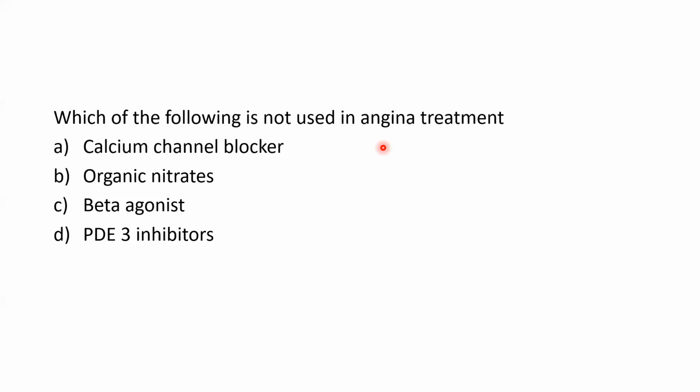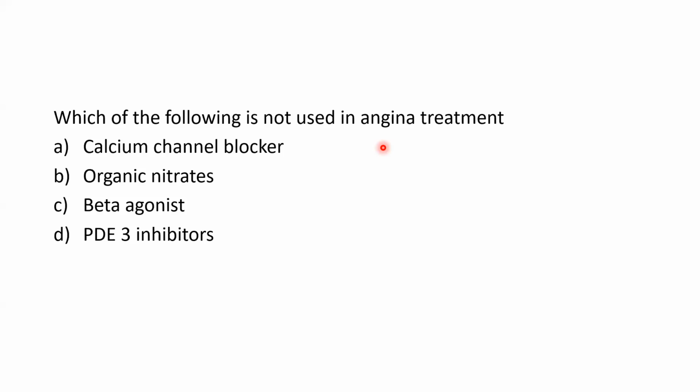Coming to prophylaxis, we have seen organic nitrates can be given. Apart from organic nitrates, calcium channel blockers can be given. Calcium channel blockers should not be given in patients with CHF; they can be given only in patients with angina. Then we had seen beta blockers.